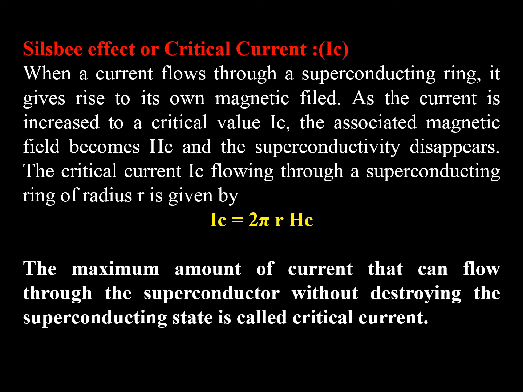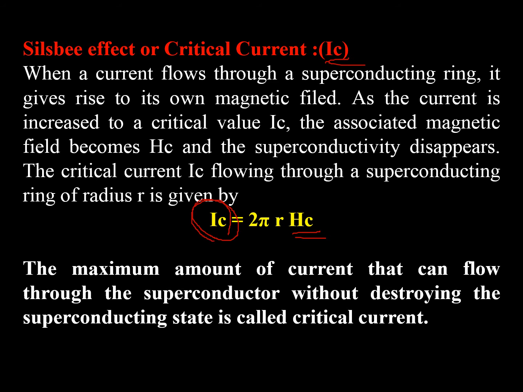The other thing is called the Silsbee effect. We know a current carrying conductor will produce a magnetic field, or we can say magnetic fields are induced by current. Whenever a current is flowing, we will have some magnetic field. So if we increase the current, the magnetic field will also increase.